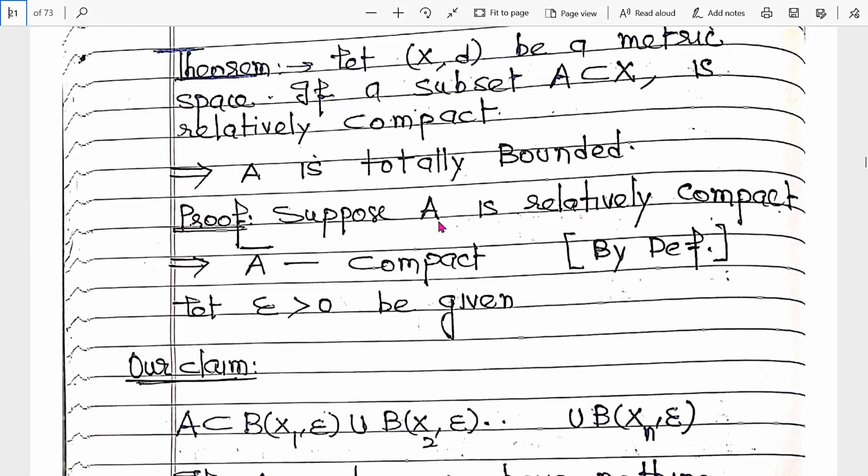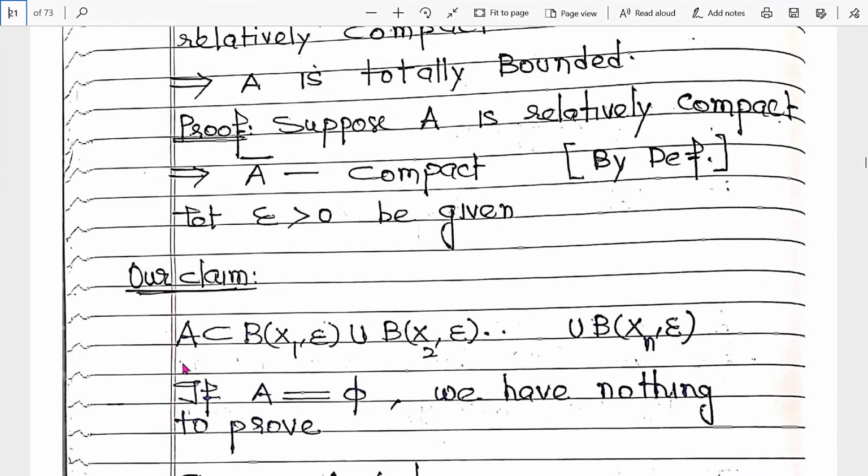Now, suppose A is relatively compact, then by definition, its closure is compact. Our purpose is to prove that this set is totally bounded. That simply means A is covered by a finite union of open balls.